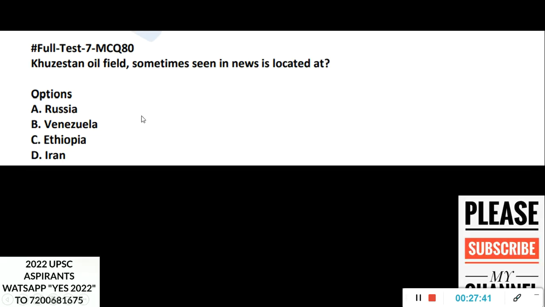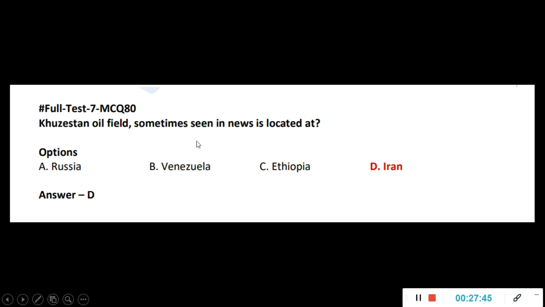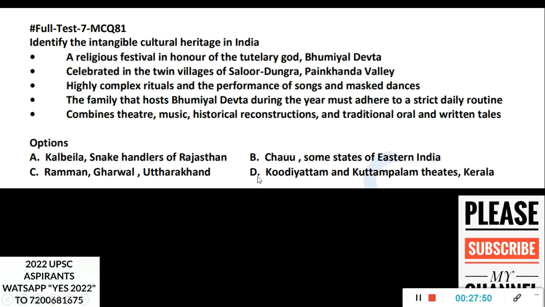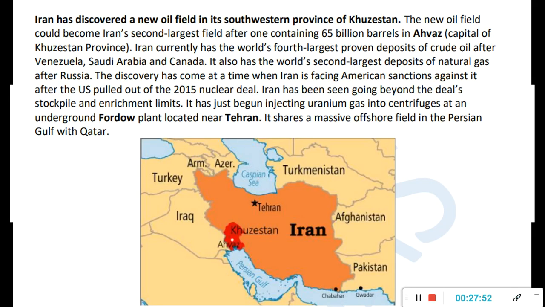or test series. Now this oil field, sometimes in the news, is located in Iran. This is a GK question. Yesterday's episode also I showed you 2 gas fields. Try to recall that. And the map also you can see here, in this map, where it is.